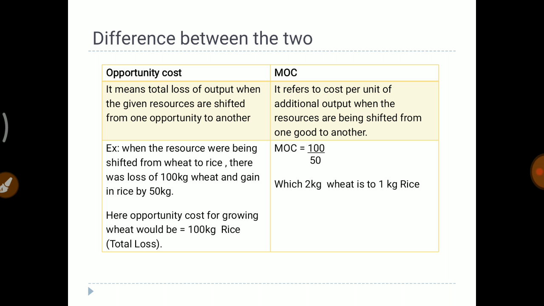Now marginal opportunity cost is something different. It refers to the cost per unit of additional output when the resources are being shifted from one good to another. Example: when the resources were shifted from wheat to rice, there was a loss of 100 kg of wheat and a gain of rice. Here the opportunity cost, meaning the total loss, is 100 kg. Now talking about marginal opportunity cost, it would be delta loss upon delta gain. The loss is 100, divided by the gain, which is 50. So it is 2 kg wheat to 1 kg rice. This is the basic difference between opportunity cost and marginal opportunity cost.